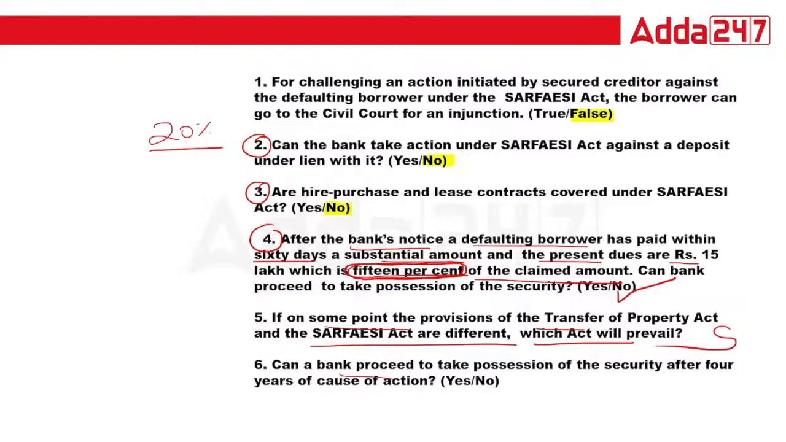Can a bank proceed to take possession of the security after 4 years of cause of action? 4 years. Sixth one. 4 years. The answer is totally no. Because 4 years is not the limitation. Within 3 years, you have to file the case.